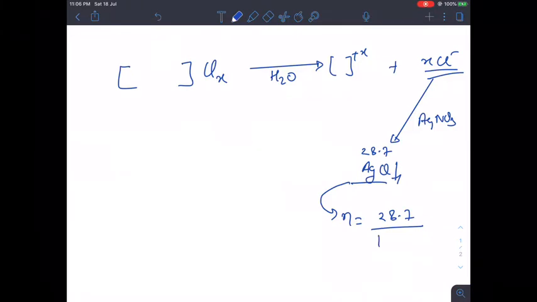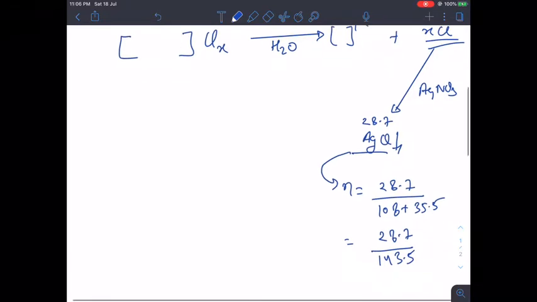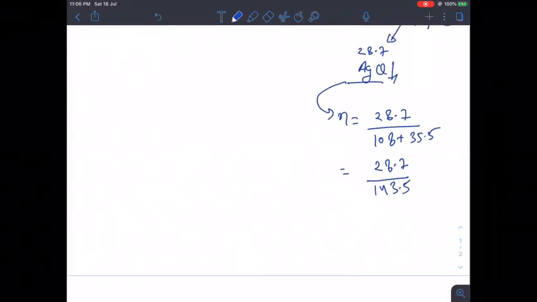Silver is 108 and chlorine is 35.5, so the total is 143.5. So 28.7 divided by 143.5 will give us 0.2 mole.